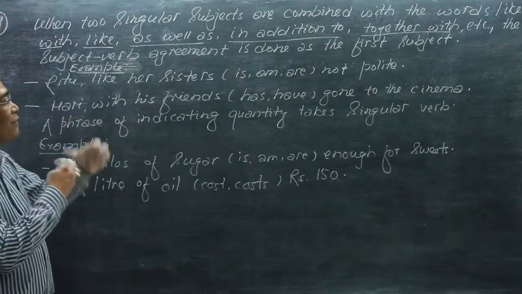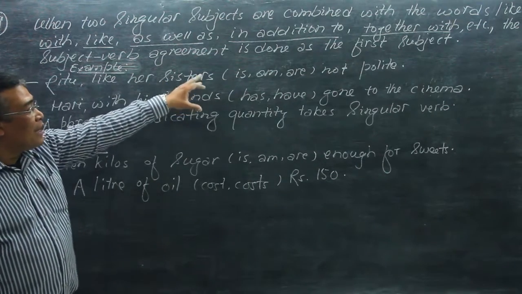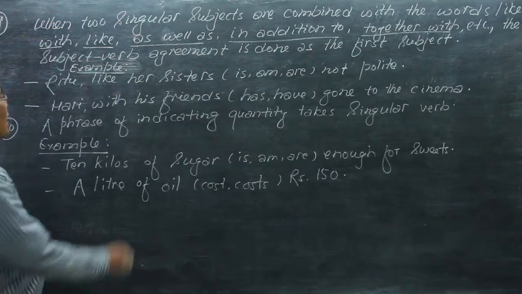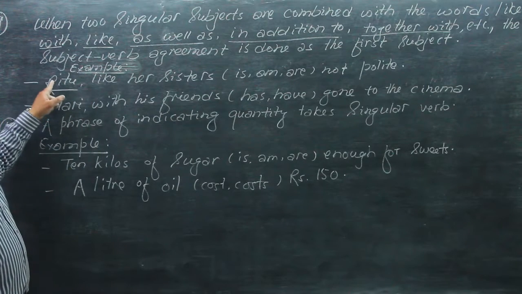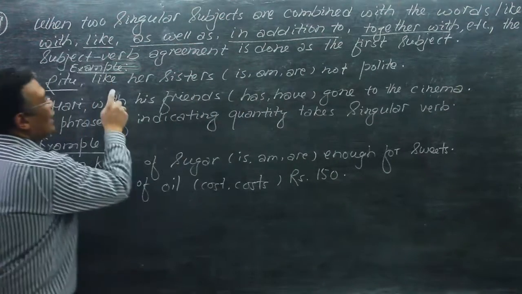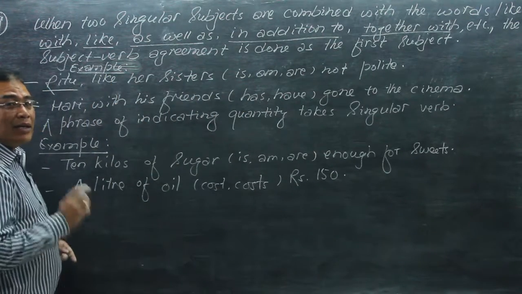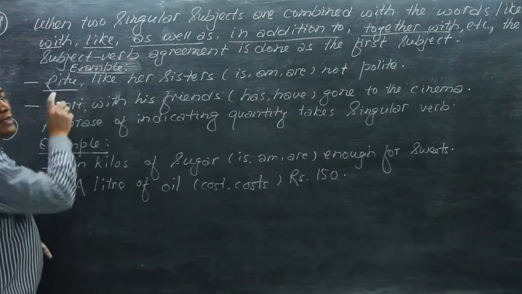Now, what is the meaning of this sentence? Ritu, like her sisters, is not polite. This means the focus is given to Ritu here. So, Ritu is not polite like her sisters. And this means her sisters are polite, but Ritu is not polite.